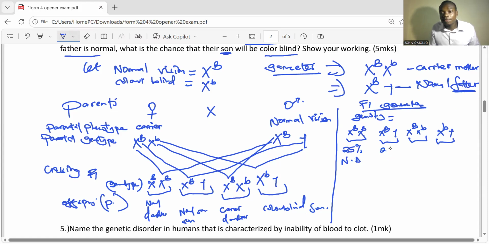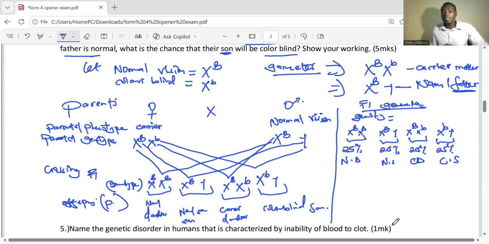They're going to bear 25% normal son. They're going to bear again 25% carrier daughter. And they're going to give birth to 25% colorblind son. So let's continue.